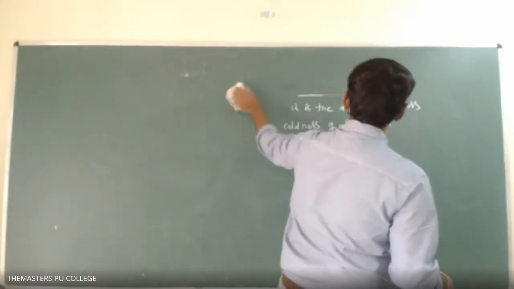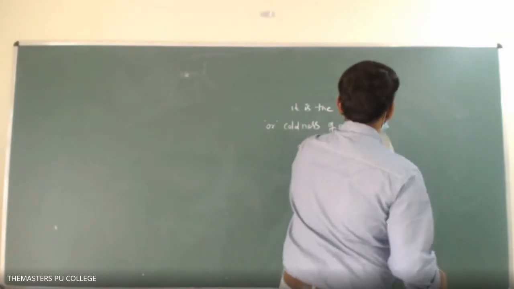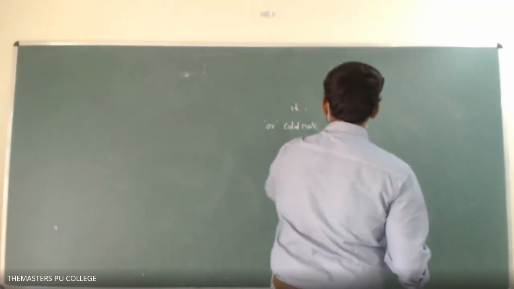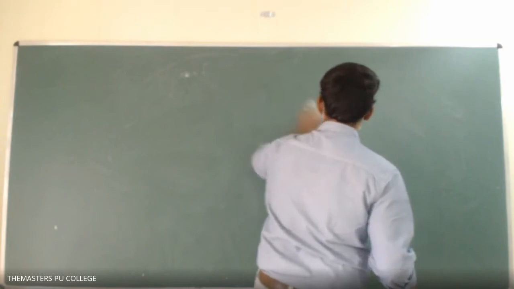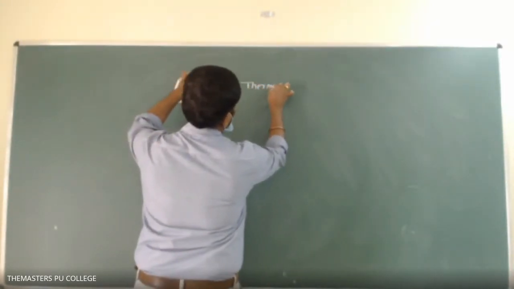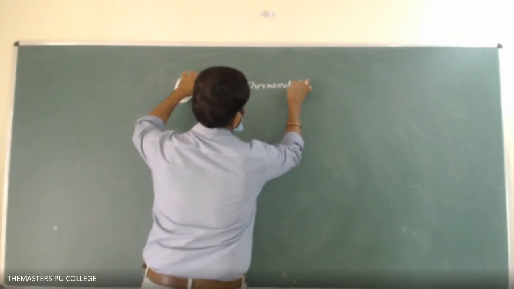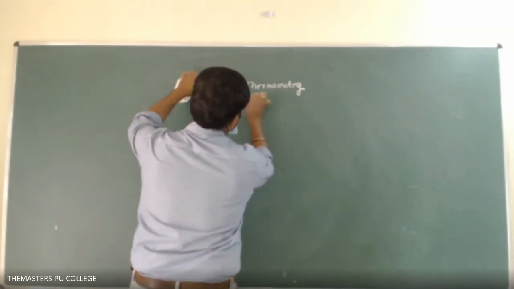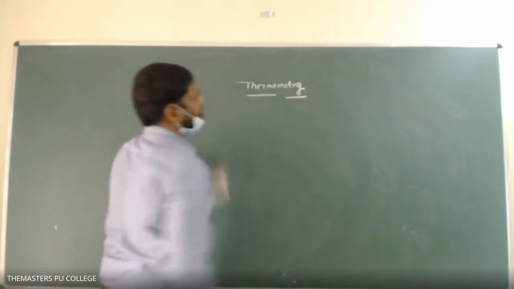In the thermal properties of matter, it is one of the subtopics. What is meant by thermometry? It is one of the branches of physics.